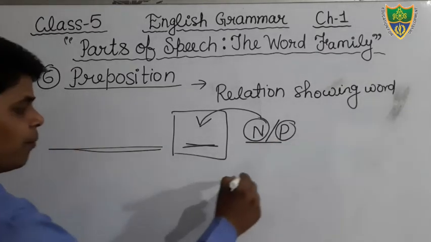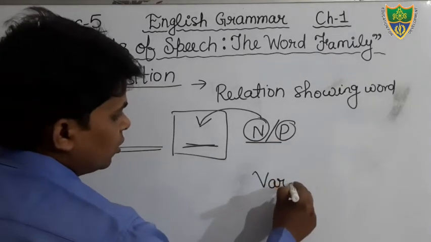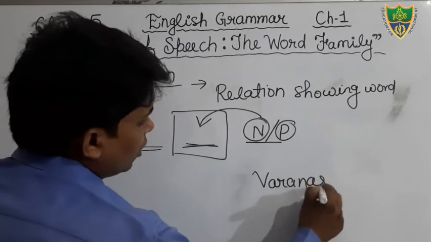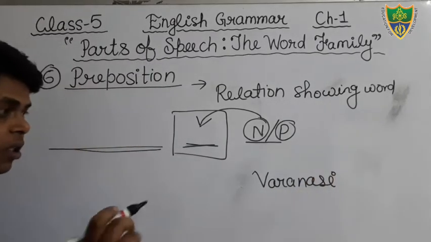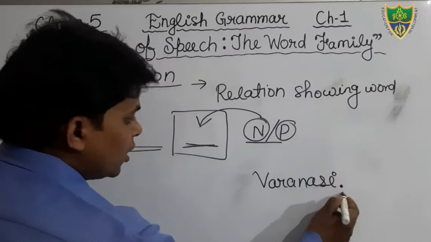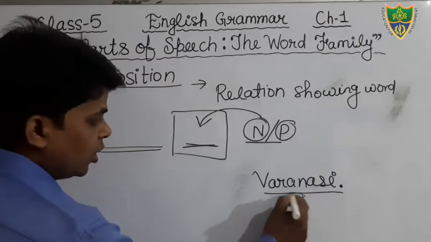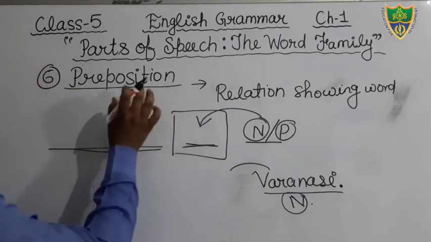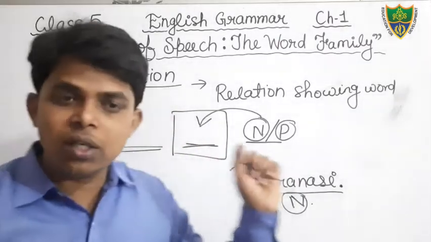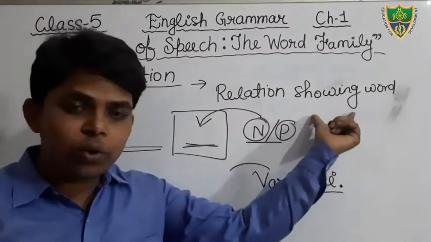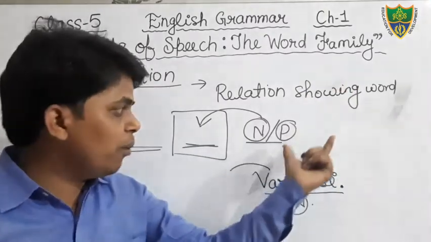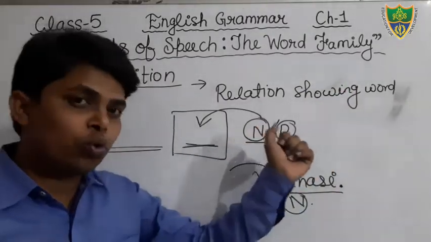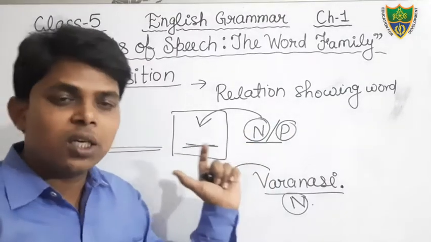Now we can see the example. Suppose the word Varanasi. Try to understand the things. The word Varanasi is what? Noun. It is a noun. And just before the noun, I had told in the definition that preposition is a relation showing word. It is used just before the noun or pronoun to show the relation with the other words in the sentence.